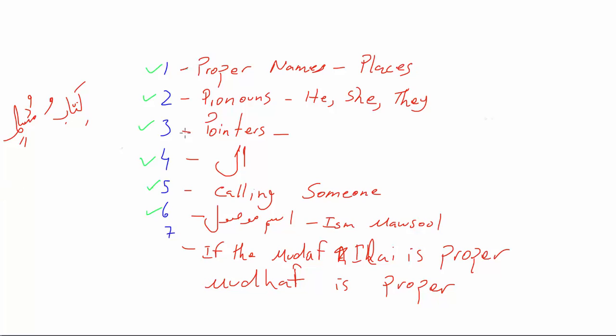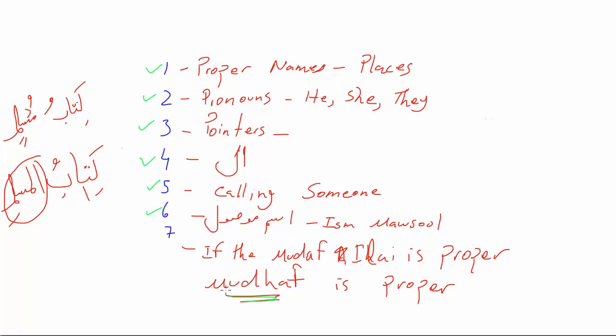Why is it not proper? Because none of these rules apply. It's not a proper name. It's not a pronoun. It's not a pointer. It doesn't have an alif lam on it, right? You're not calling some Muslim, right? So Kitabu Muslimin could be a book of any Muslim. Okay, so this is not proper. But if I had, let's say, something like Kitabul Muslimi. Now alif lam makes something proper. So if alif lam is applying on Muslim, then Muslim is proper, and kitab, which is mudaf in this case, is proper.